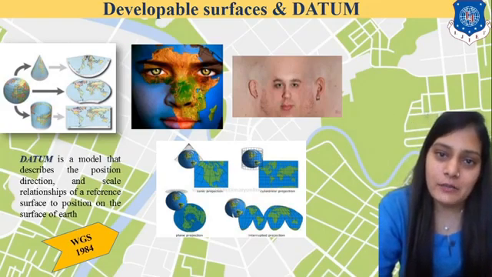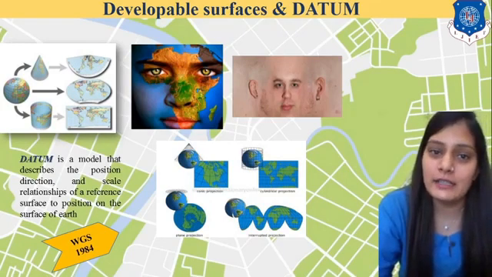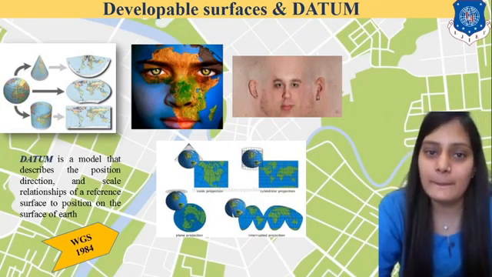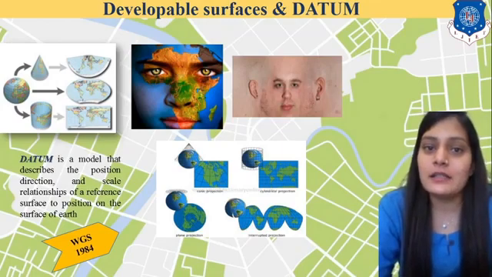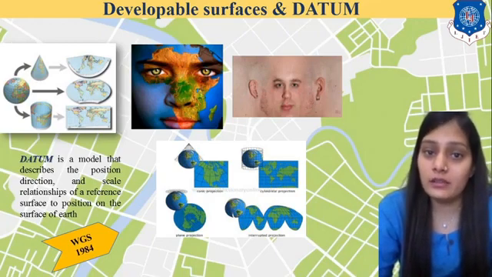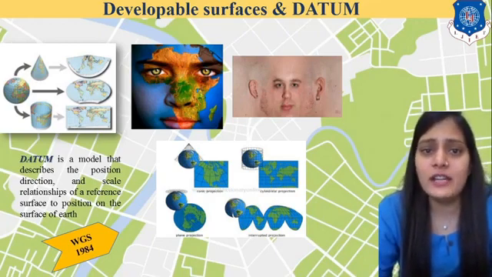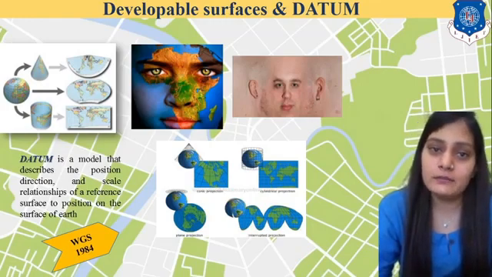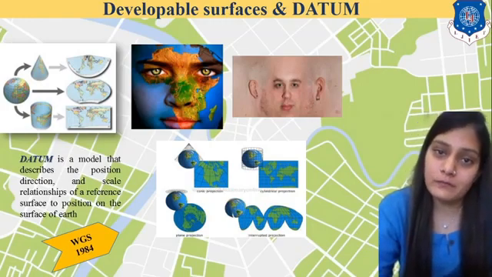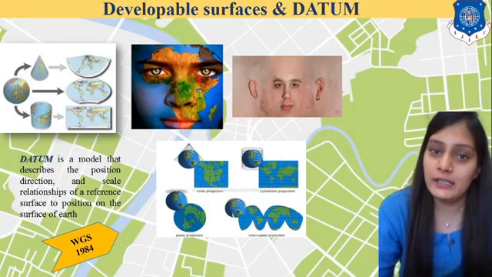Now the new word which is known as datum. Basically, datum is GCS, and in GCS I told you that you have to consider WGS 1984 only, right? So datum is basically a mathematical modeling, the scale relationship of our earth and the developable surfaces, and we have fixed some reference that is known as datum. Then datum is WGS 1984.